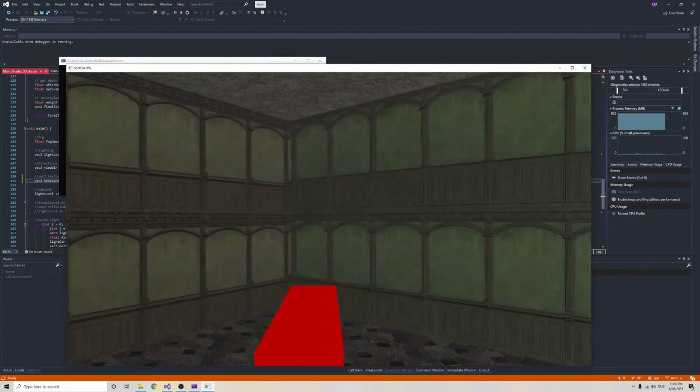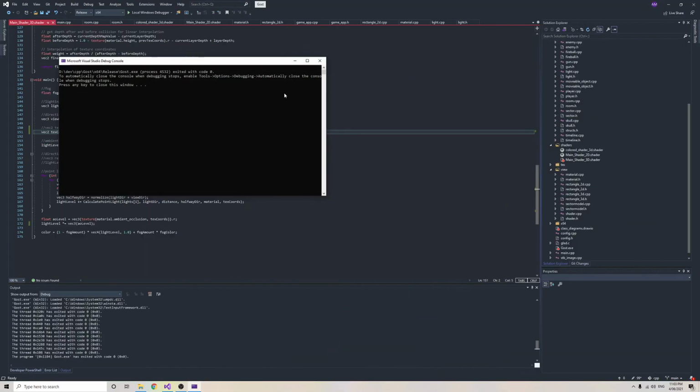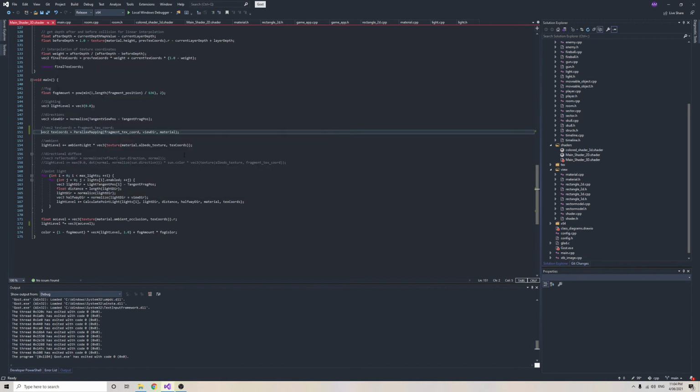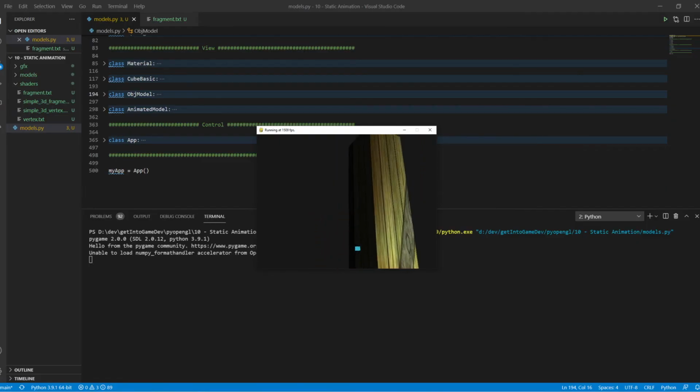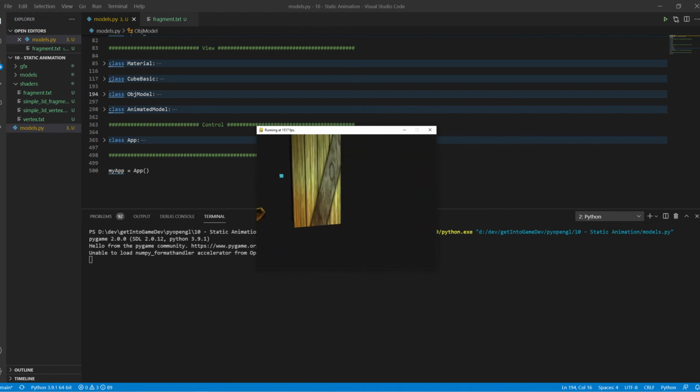So there are other things that I want to work on before I worry about that. Specifically Bloom. I want to get Bloom working, and I also want to be loading in models from object files, which, yeah, I know how to do that. I mean, it's not too hard to code that up. It's just simply the next stage of the project.